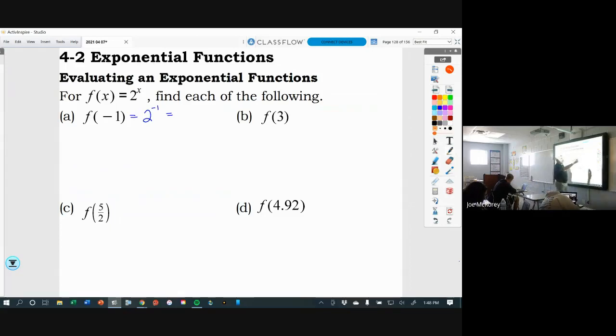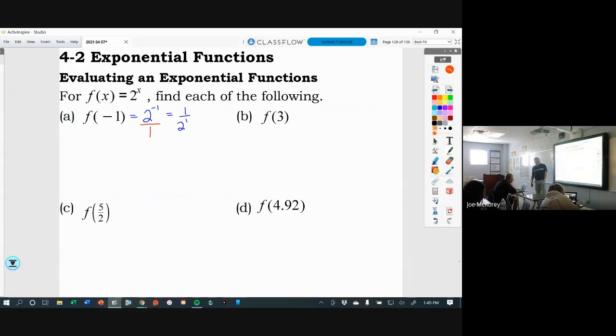So remember that I can write pretty much any number as a fraction. If I wanted to get rid of this -1 exponent, all I have to do is take that 2 to the -1 and pass it through the fraction bar. As soon as I pass it through the fraction bar, the exponent sign changes. So it would become 1 over 2 to the first power.